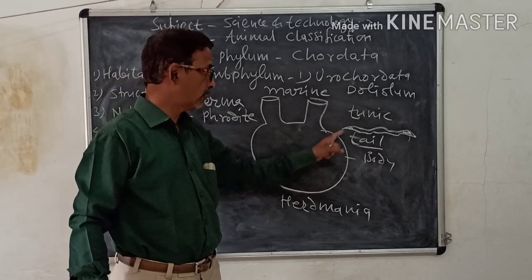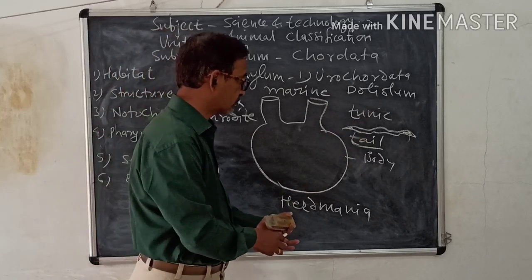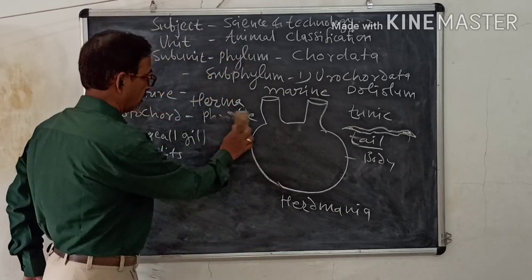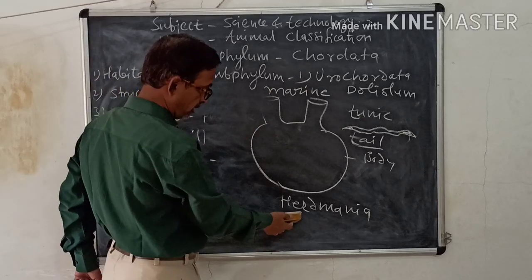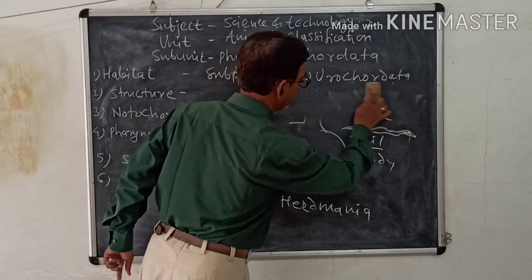Their skin is called tunic, and they are bag-like structures. Now we shall see examples. We have seen Herdmania and Doliolum. We shall see the classification.